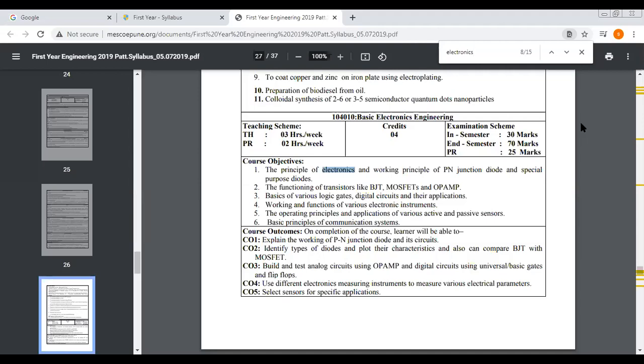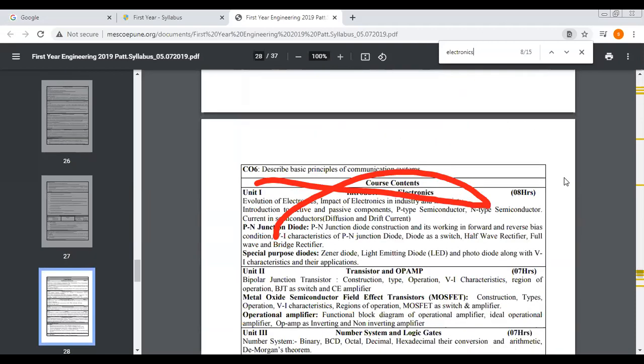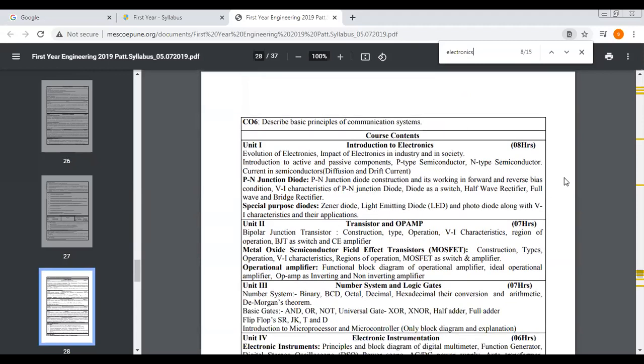Okay, so basically the name indicates our subject, basic electronics engineering. So what is meant by electronics, that we have to say. Principle of electronics, why we go for electronics. So we can say that electronics is nothing but a branch of engineering that deals with electrons. What is meant by electronics or electronics engineering?